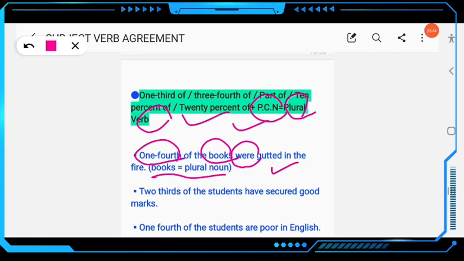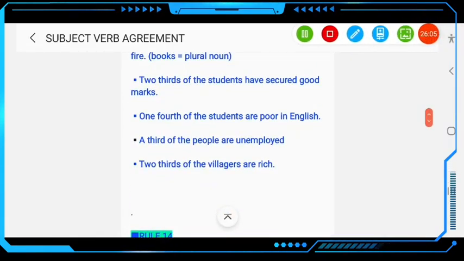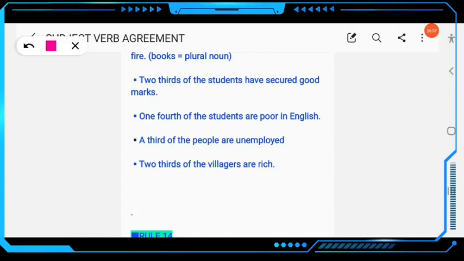Plural countable noun. Similarly, next example, 2/3 of the students. The sentence starts with a fraction, but that doesn't matter here. Students is a plural countable noun, so the verb must be plural. Have secured good marks, not has. Clear? Then come to the next example. 1/4 of the students, here the sentence starts with a fraction, but the noun is a plural countable noun. Here the verb will also be plural. Are poor in English.